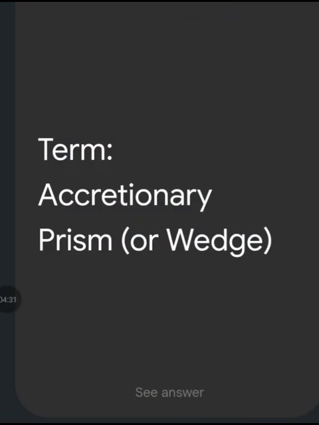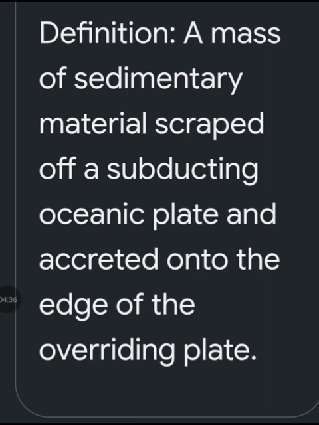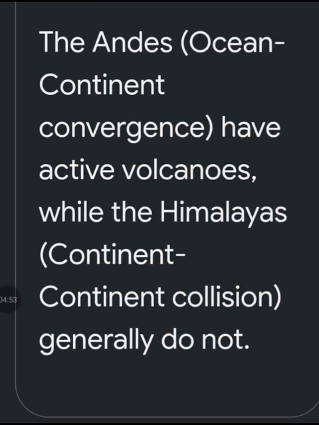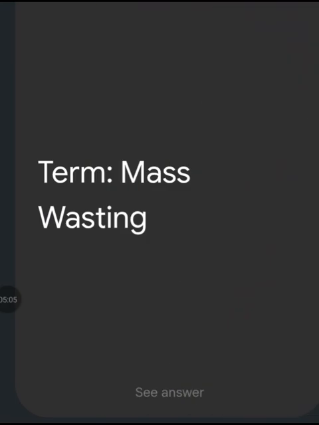Define term accretionary prism or wedge. A mass of sedimentary material scraped off a subducting oceanic plate and accreted onto the edge of the overriding plate. What is the primary difference between the Himalayas and the Andes regarding volcanic activity? The Andes, ocean continent convergence, have active volcanoes, while the Himalayas, continent collision, generally do not have volcanoes.